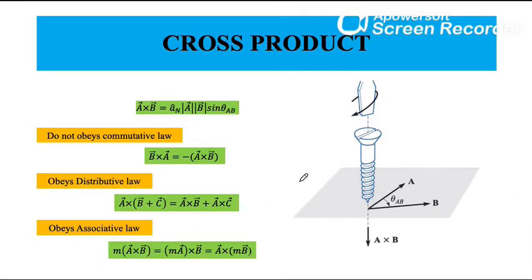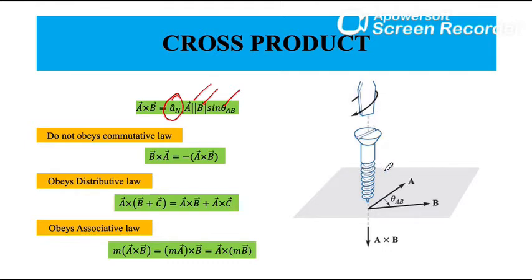Now, given two vectors A and B, the cross product of A and B is defined as the product of the magnitude of A with the magnitude of B and the sine of the angle between them. The direction of A cross B is perpendicular to the plane containing A and B, and is along one of the two possible perpendiculars, in the direction of advance of a right-hand screw.